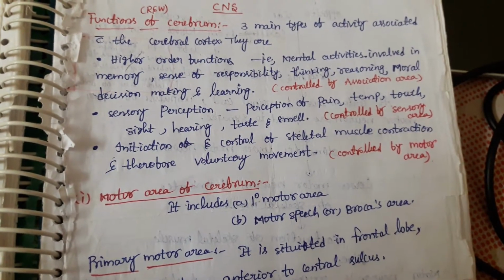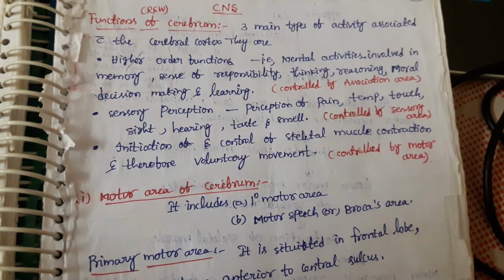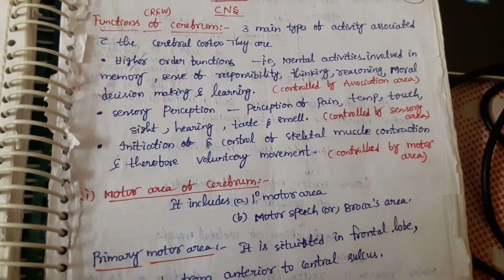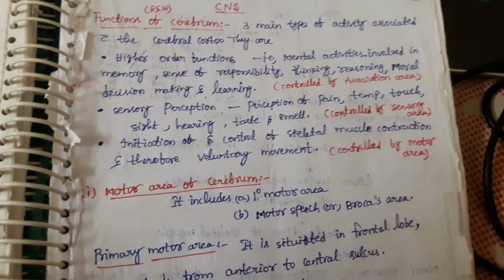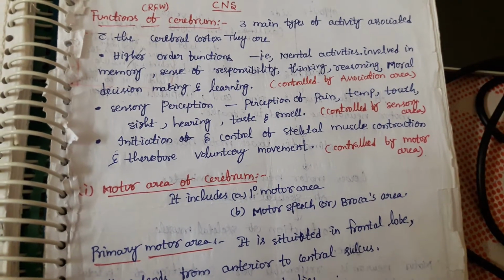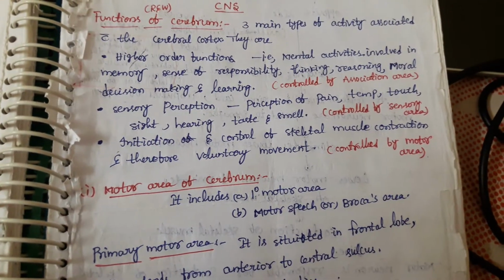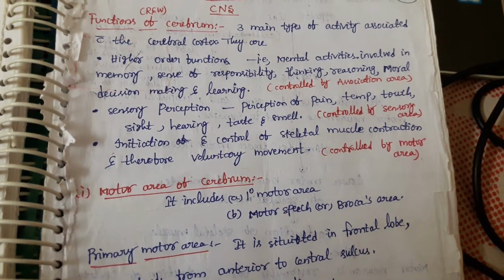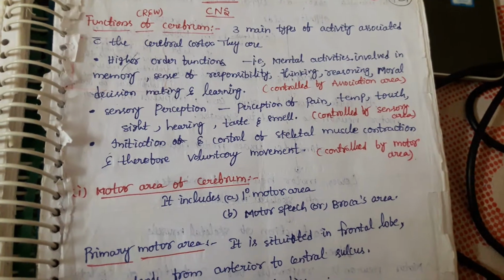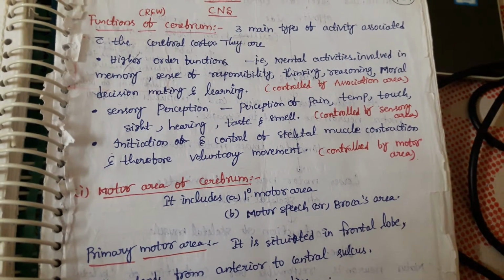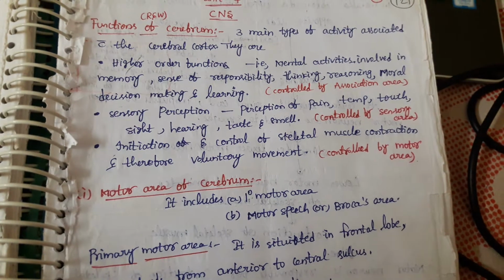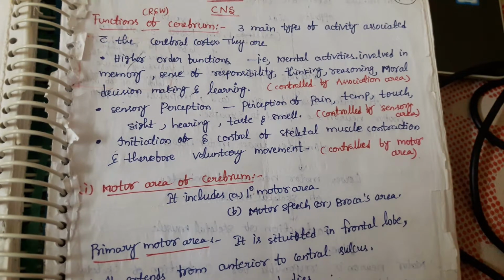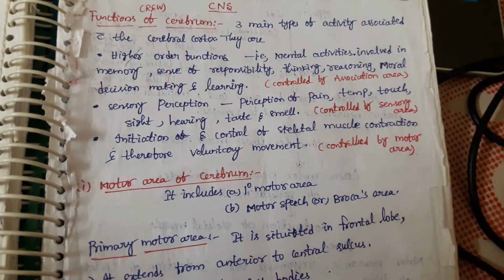Higher order functions are nothing but mental activities, whatever is involved in memory, sense of responsibility, thinking, reasoning, moral decision making, and learning. All these higher order functions are controlled by the association area. The association area has both the sensory and motor areas, and consists of association fibers present in the cerebral hemisphere, which connect the same side of the cerebral hemisphere.